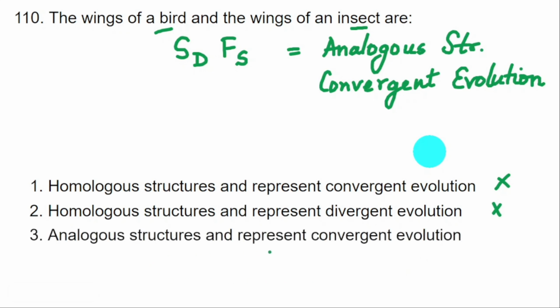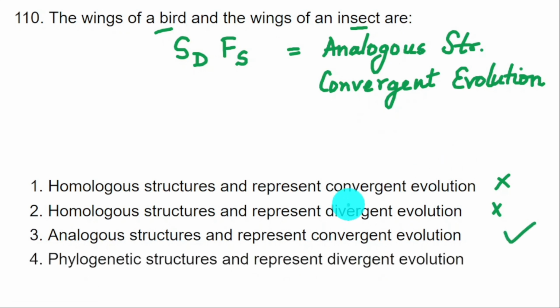Analogous structures that represent convergent. Yeah. So analogous and convergent. Analogous structures represent convergent evolution. This is right. Let's rule out the last option. Phylogenetic structures and represent divergent evolution. No. So, option 3 is the right answer of this question.